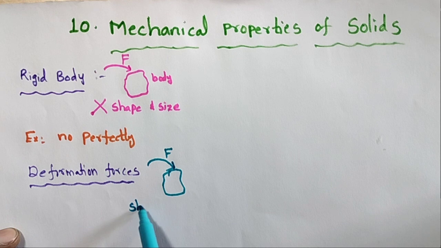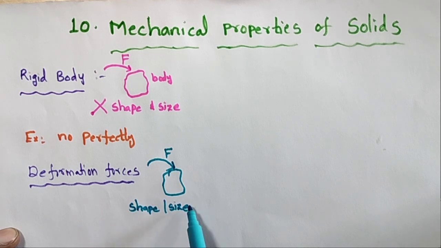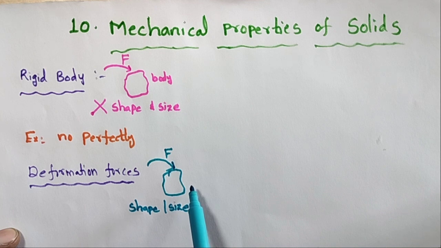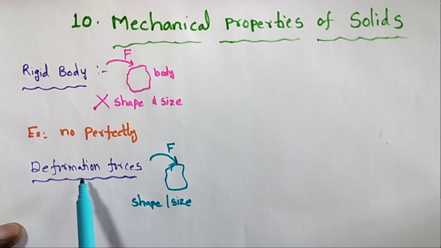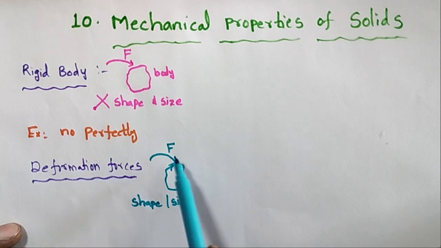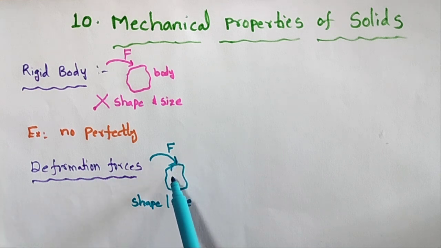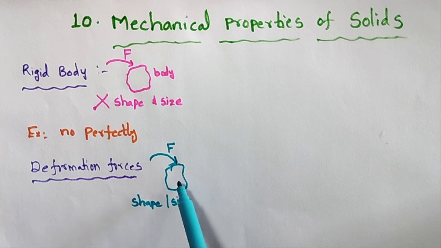The shape or size, or both, of the body change, while the body as a whole stays at rest. This external force is called a deformation force. When an external force acts on the body, its shape or size or both will change, while the body remains in the state of rest. This force is called a deformation force.